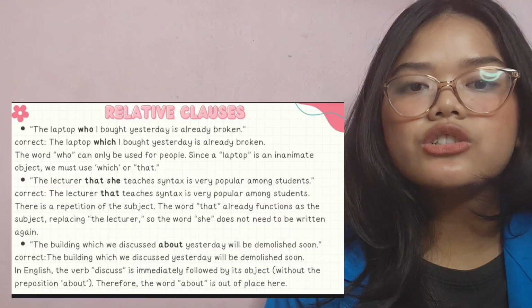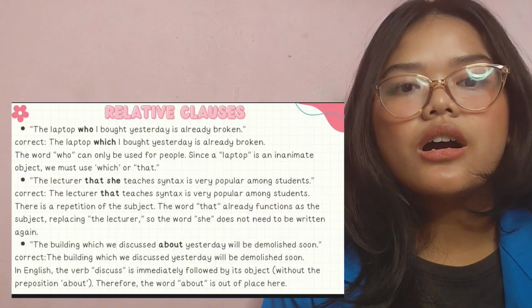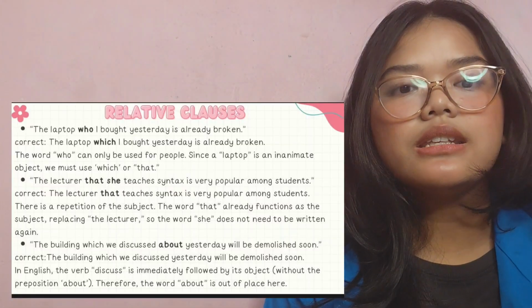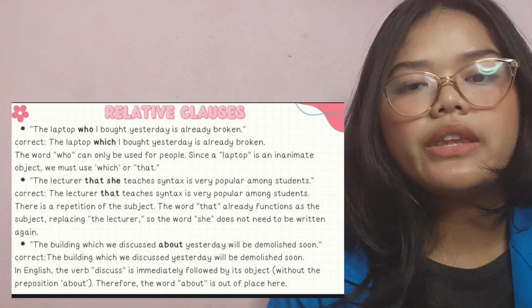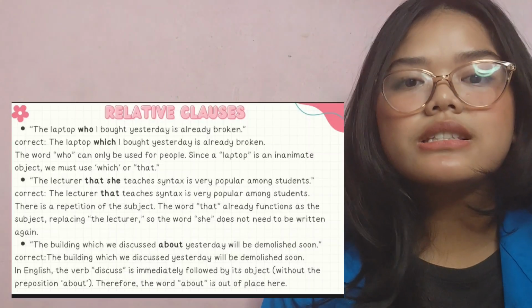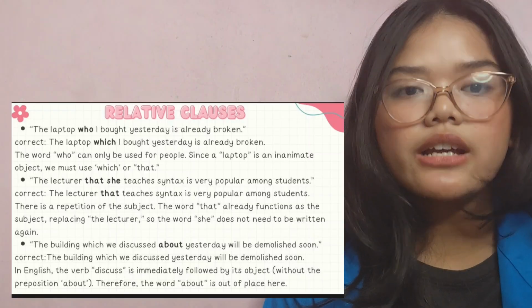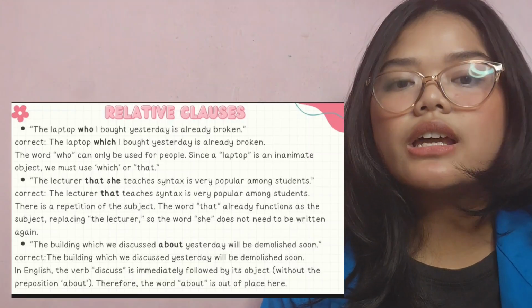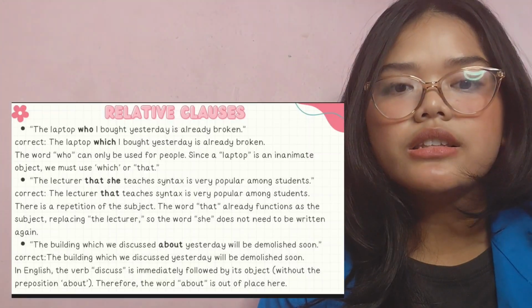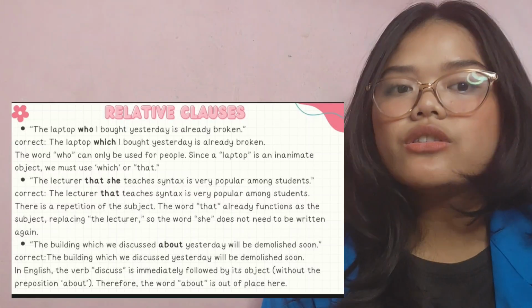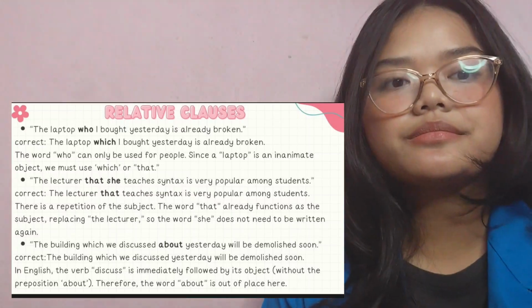Next is, "The building which we discussed about yesterday will be demolished soon." Correct: "The building which we discussed yesterday will be demolished soon." In English, the verb discuss is immediately followed by its object without the preposition about. Therefore, the word about is out of place here.